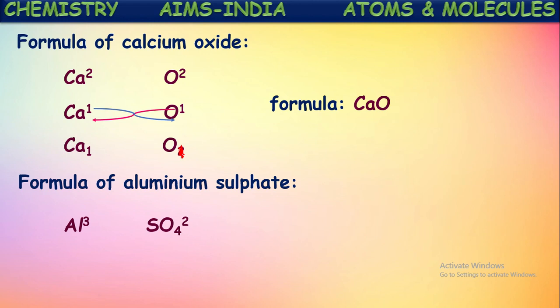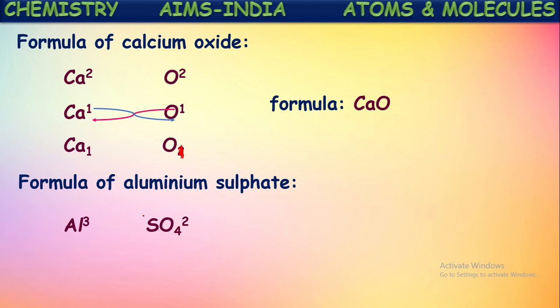In the second step what we have to do? We have to divide these valencies with the highest common factor. If you observe the valencies, there it is 3 on aluminium and 2 on sulfate. 3 and 2. No common factor will come now here. So we will skip that second step. Then next step, these valencies are interchanged at their subscripts. Now these 2 will be written at the base position of this aluminium and this 3 will be written at the subscript position of this sulfate ion.